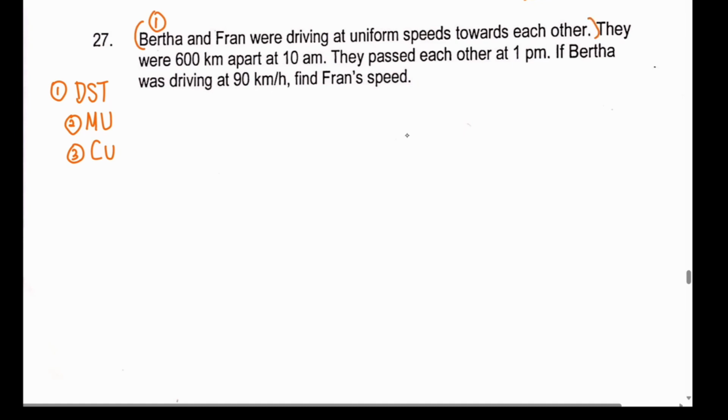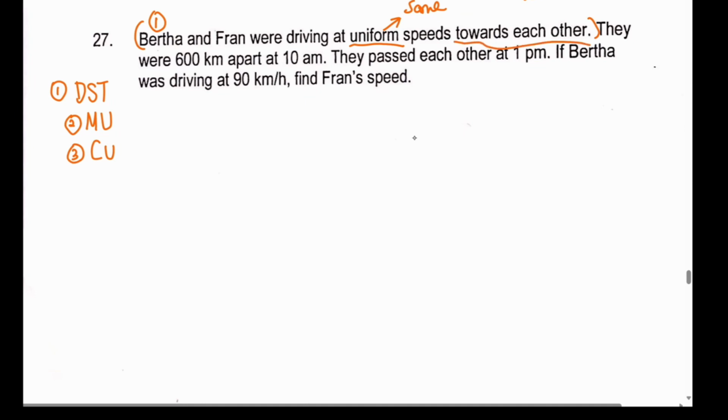Sentence number one. It says that Bertha and Frank were driving at uniform speed. You know what is uniform? Basically, it is the same. Correct or not? All right, same speed towards each other. You agree so far? So of course, Bertha will travel at this particular speed. It will be the same speed throughout. And then Frank will travel at this particular speed and it will be the same throughout. I am not saying that Bertha and Frank have the same speed. Please remember that, okay? Some questions will use the word constant speed. Make sense? That means the speed doesn't change.